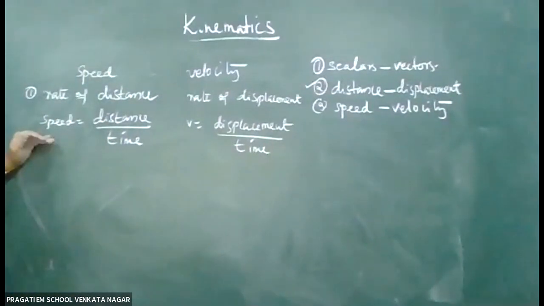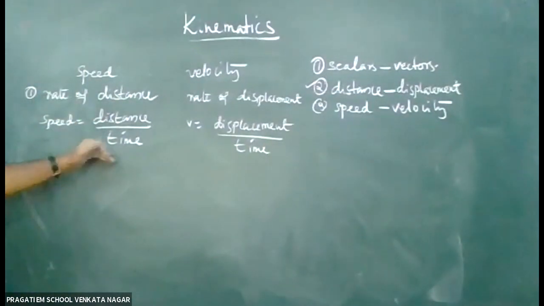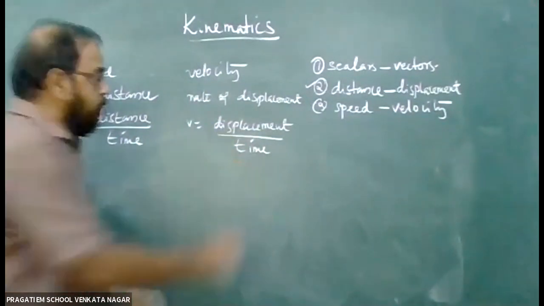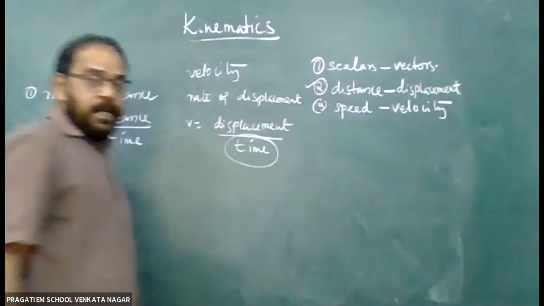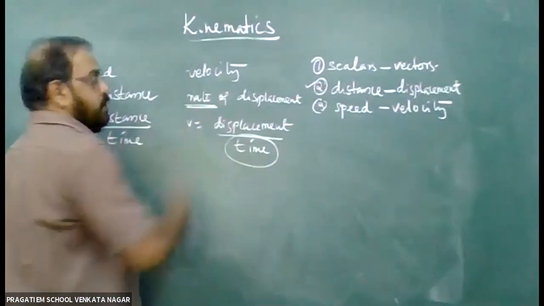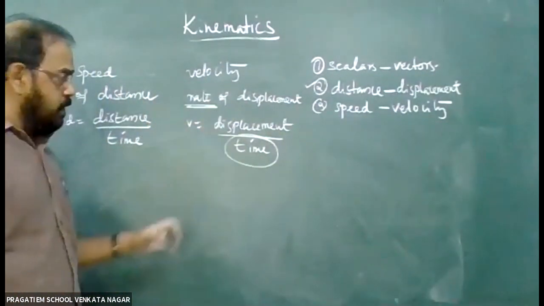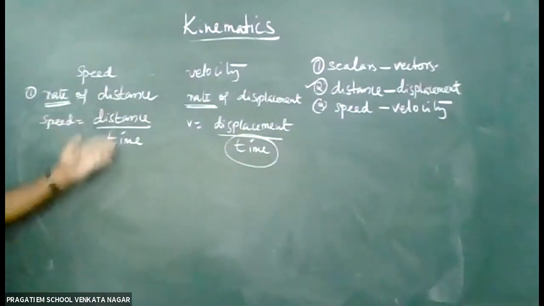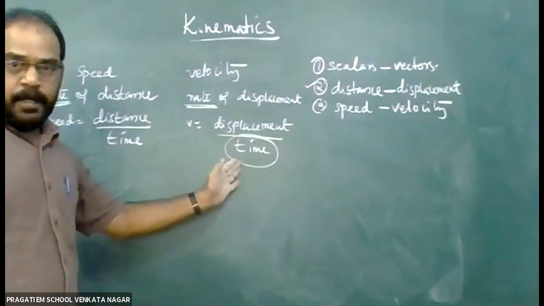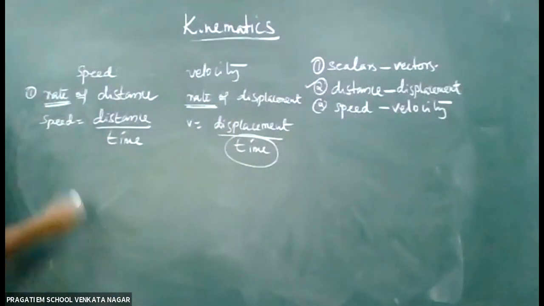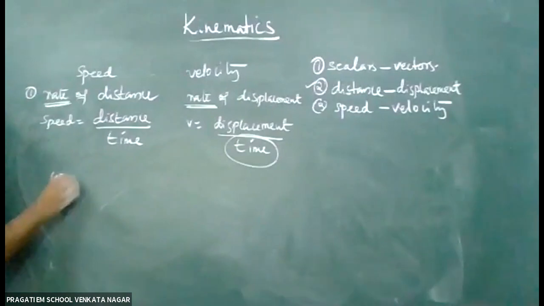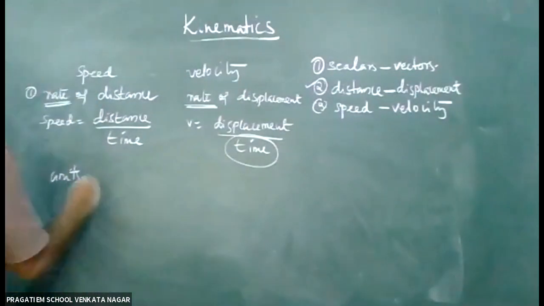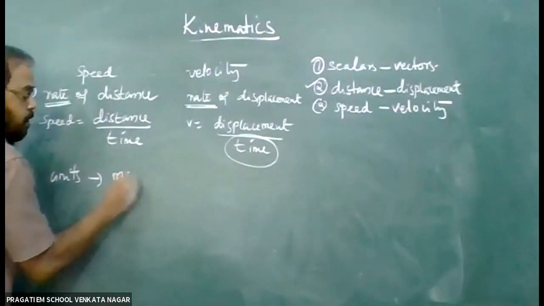So speed is equal to distance by time. Velocity is equal to displacement by time. For dividing by time, we simply use the word rate: rate of displacement, rate of distance, for distance by time, displacement by time. Next, the units. I am writing only the MKS unit, the SI unit. The unit is meter per second.